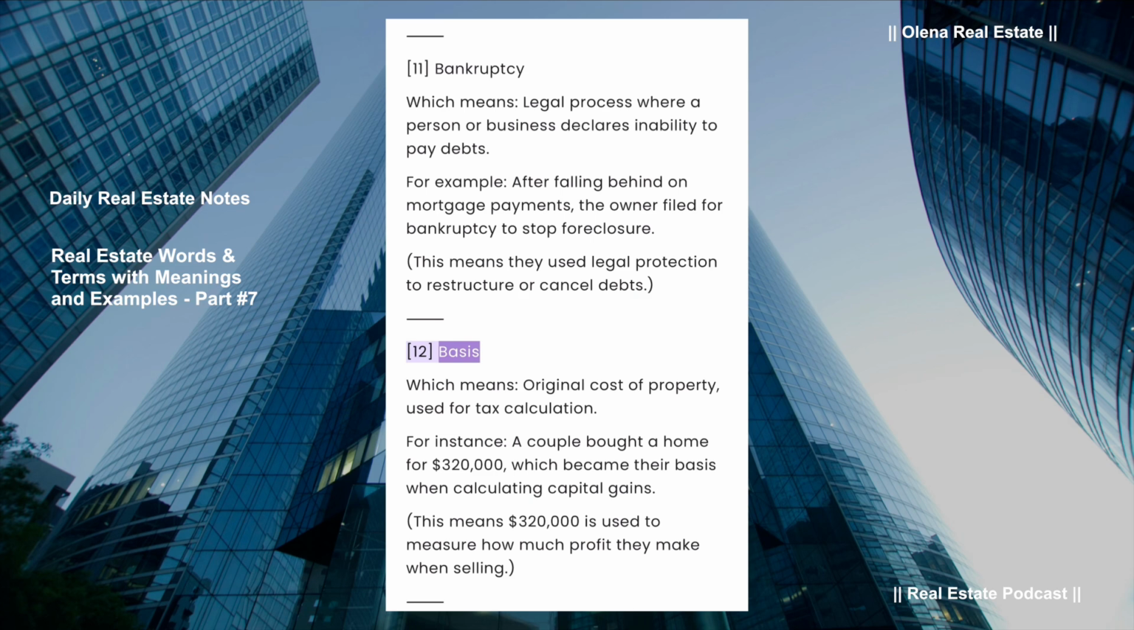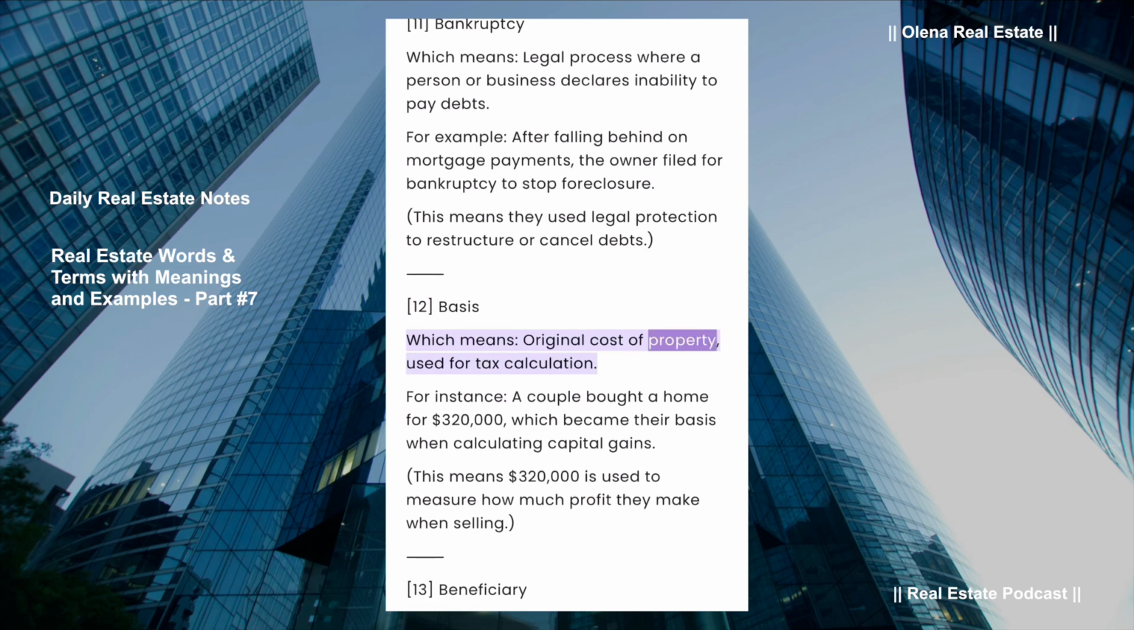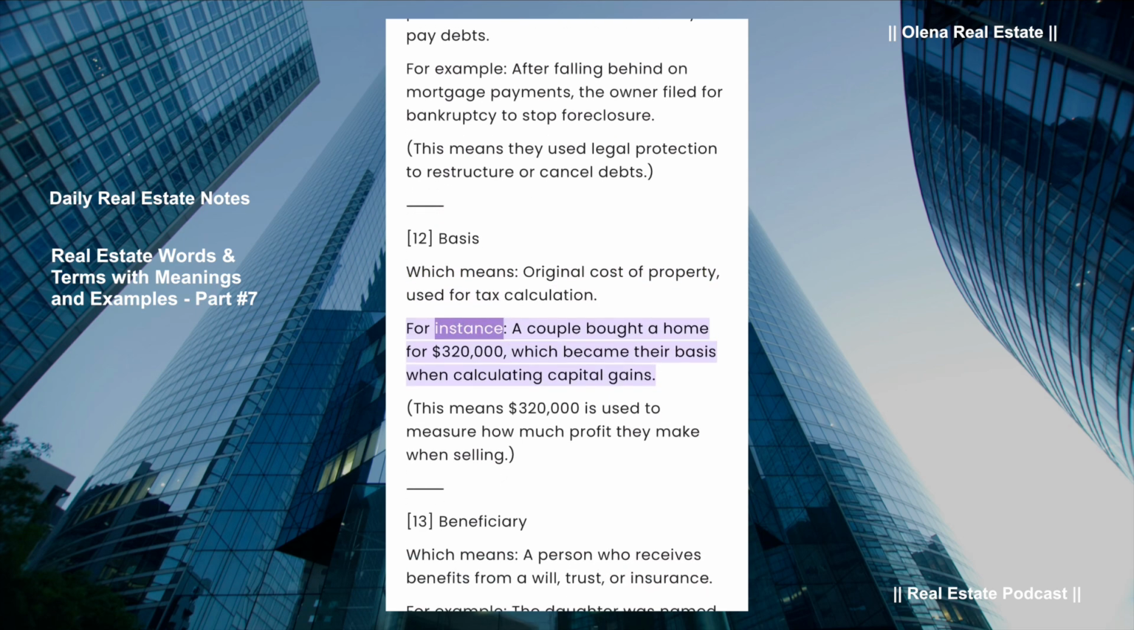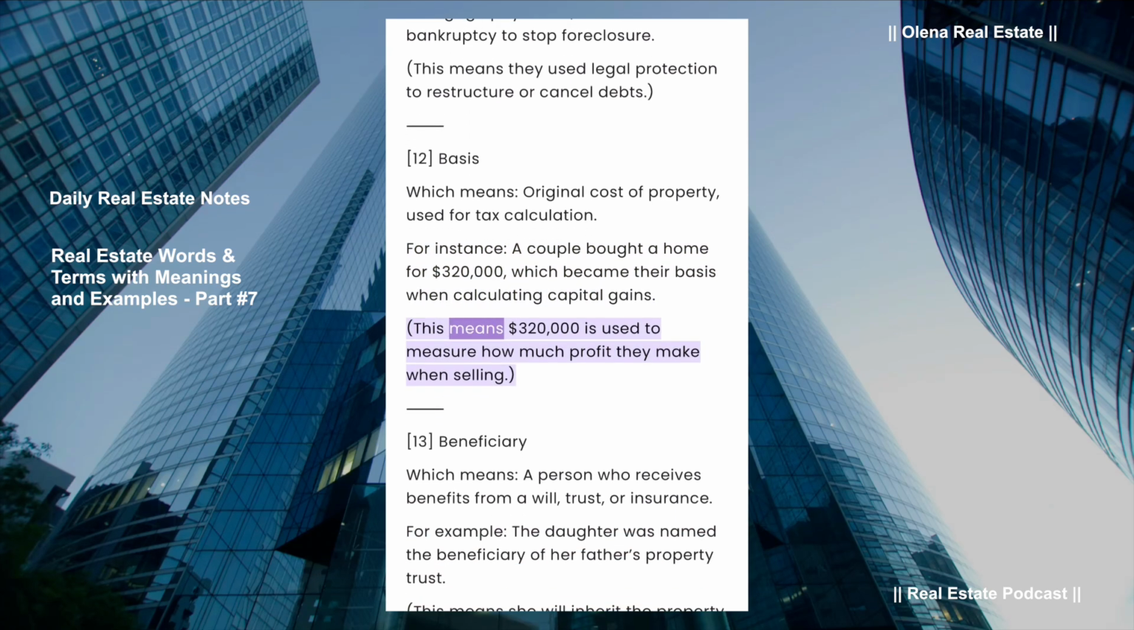Basis, which means original cost of property, used for tax calculation. For instance, a couple bought a home for $320,000, which became their basis when calculating capital gains. This means $320,000 is used to measure how much profit they make when selling.